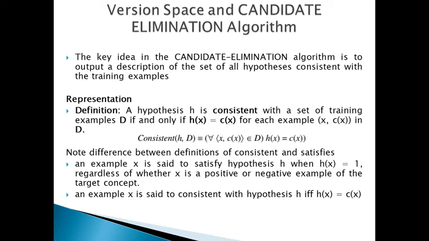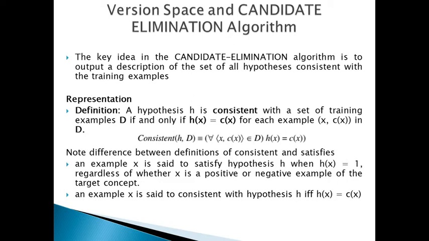An example x is said to satisfy the hypothesis h when h(x) is equal to 1, regardless of whether x is a positive or negative example of the target concept. However, whether such an example is consistent with h depends on the target concept, that is, whether h(x) = c(x). This is the main condition. Then you can say that hypothesis h is consistent with the set of training examples.